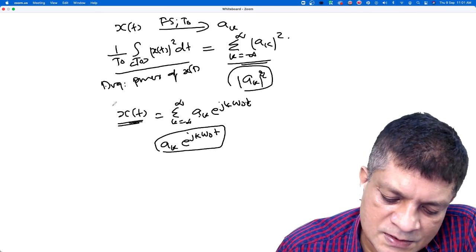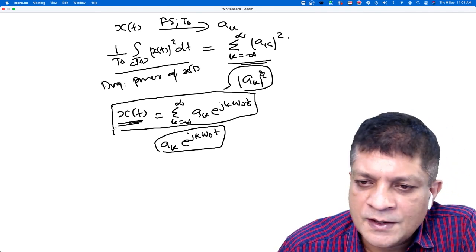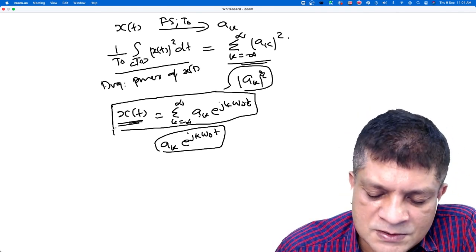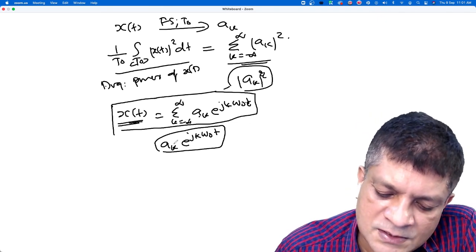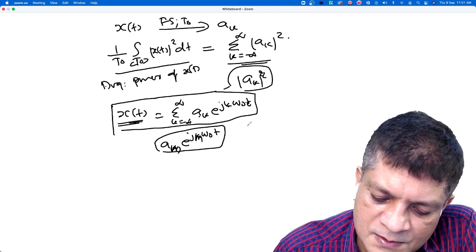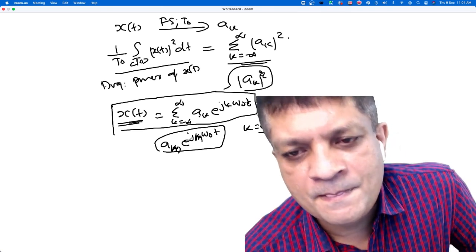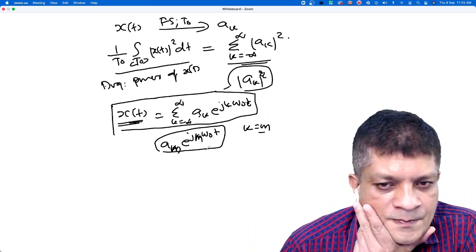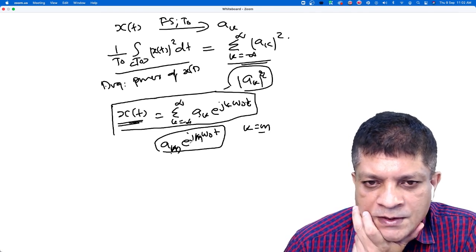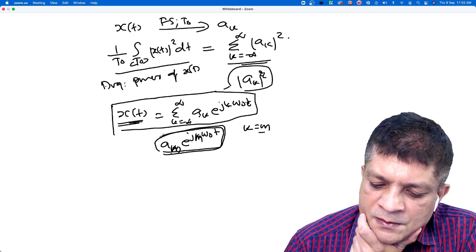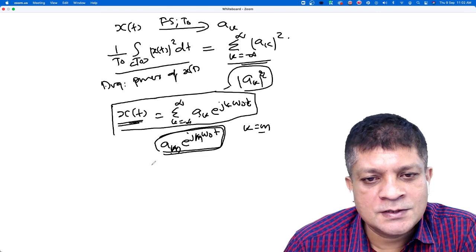So what I'm saying is, if you have a signal x(t), this is the Fourier series synthesis equation. It is a linear combination of complex exponentials. I am considering the mth term, when k is m. Is it a term in the summation? Yes, sir. This is the mth harmonic, the contribution of the mth harmonic. Is it a periodic signal? Yes, sir. It is a periodic signal.